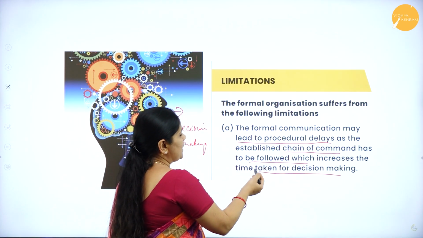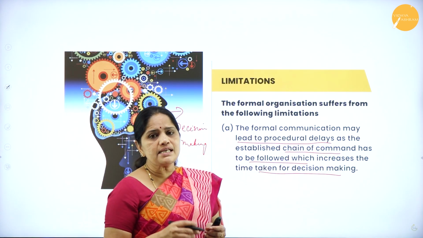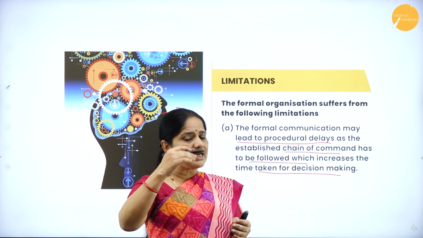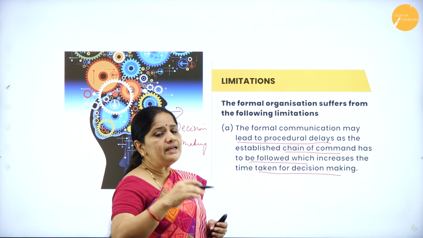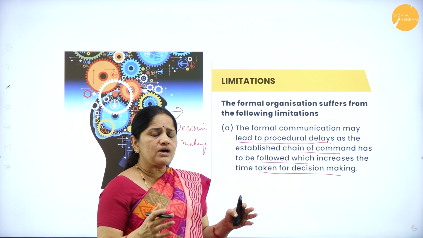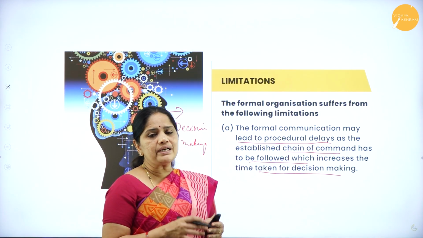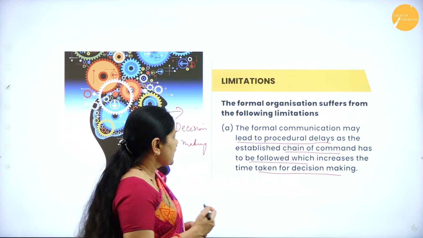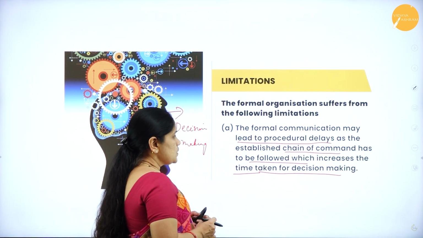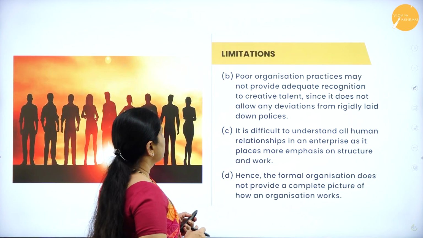So, in a formal organization, there are procedural delays. Why procedural delays? Because all the decisions have to be taken by the top management level, and he has to look into the various aspects of the business, and he has to give his time for each aspect. So, it will take time. So, it increases the time taken for decision making. So, this is one of the limitations of having a formal organization.